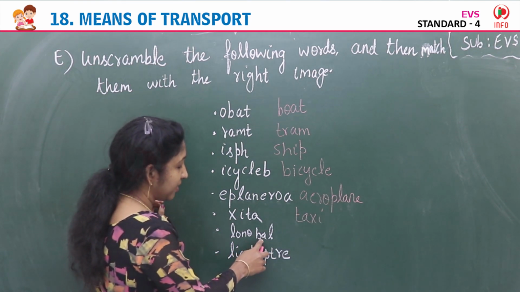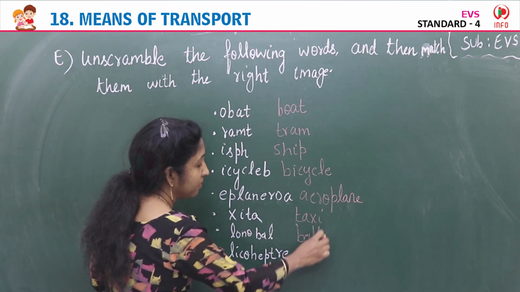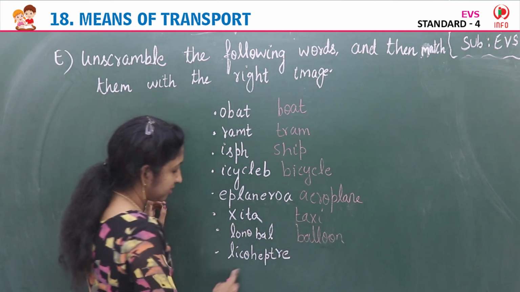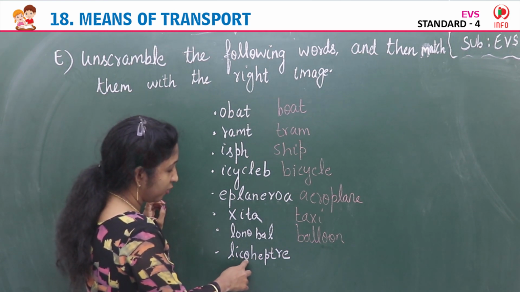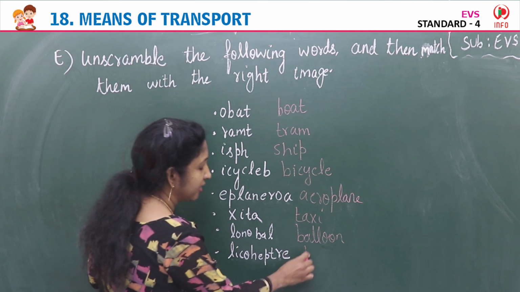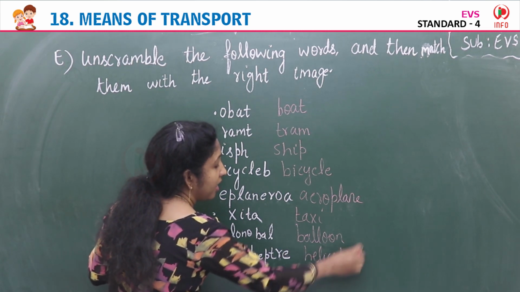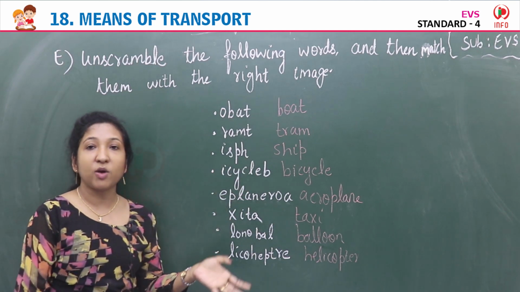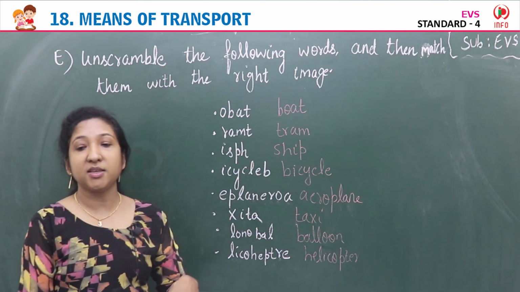Then this is BALLOON, balloon. And this is helicopter, HELICOPTER, helicopter. After unscrambling this, you have to match these words with the correct image given there.